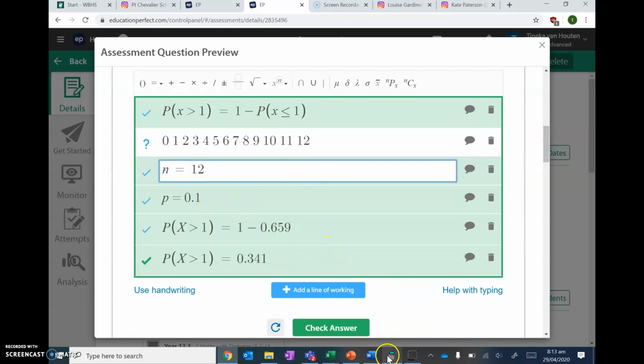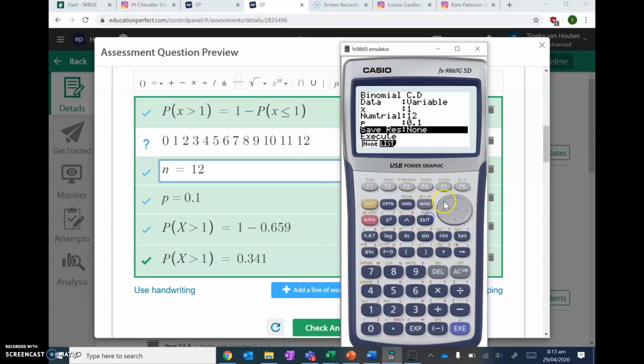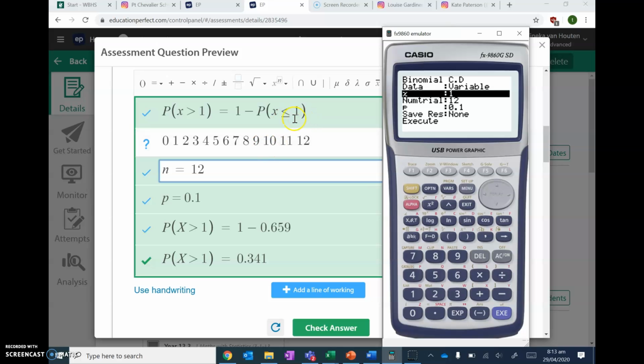And so I'm going to go into my graphics calculator. My x is 1 because I'm doing less than or equal to 1, the number in this part. My number of trials is 12, my probability is 0.1. I'm in binomial CD, binomial distribution now, and I get 0.659. To work out greater than 1, I have to take that off of 1. So 1 minus 0.659 is 0.341.